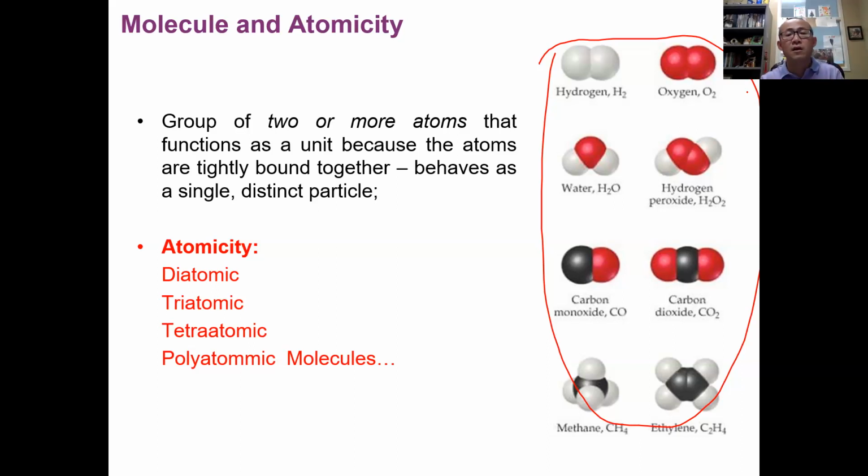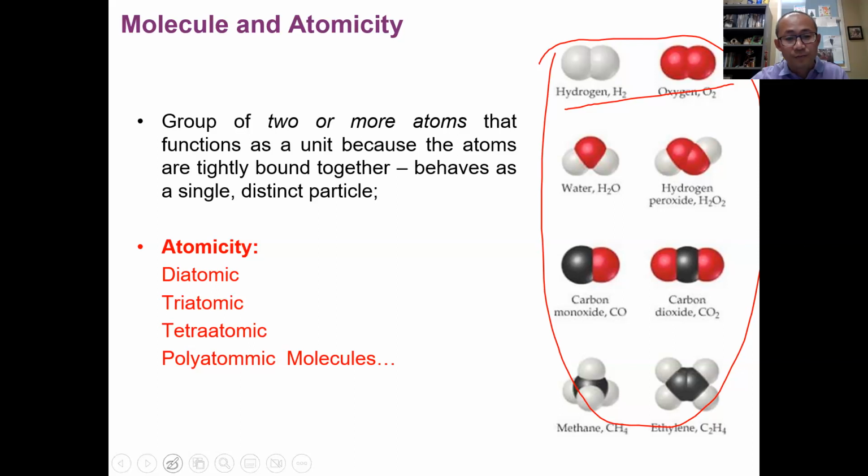Because molecules are constructed with different numbers of atoms, we can name them based on the number. We call this atomicity. Basically, if you have 2 atoms in the molecule, we call it a diatomic molecule. Hydrogen and oxygen, for example, are both diatomic molecules.